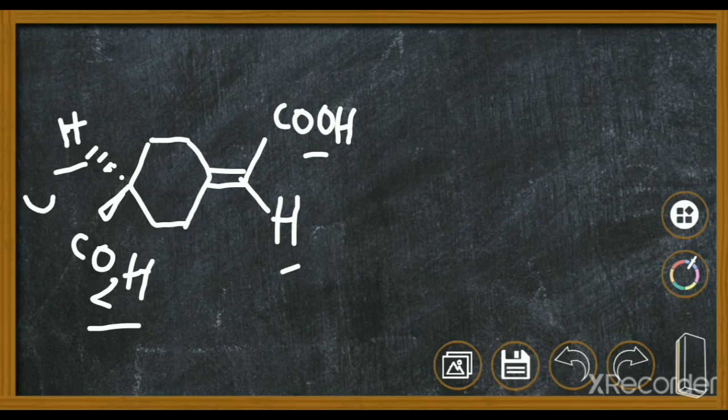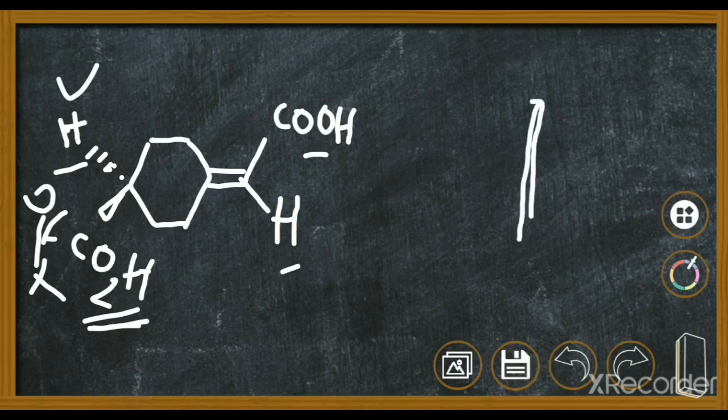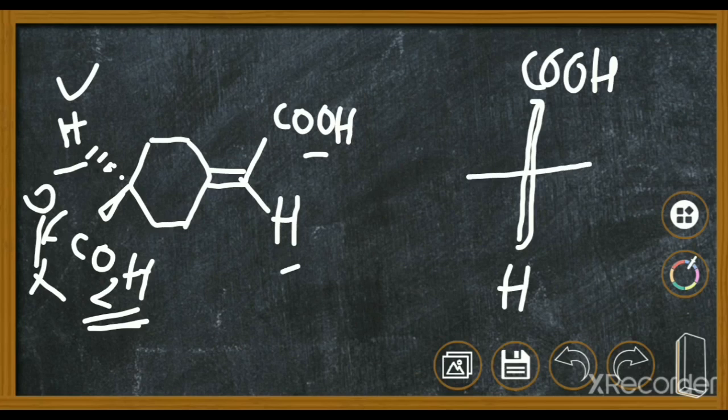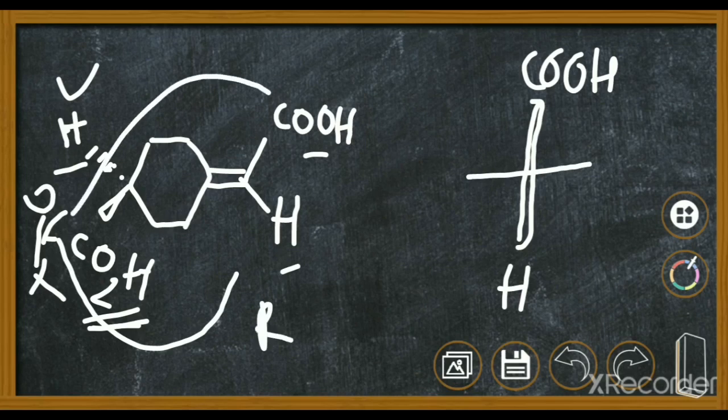So guys, now I am here, seeing this molecule from this side. This CO2H and this hydrogen will be closer to me, so the vertical bond is closer to me. In this vertical bond, the top will be CO2H because the CO2H is above the plane, and hydrogen will go below the plane. Now in the horizontal bond, this hydrogen is on my right side and this CO2H is on my left side. Therefore in this horizontal bond, the right side will have hydrogen and the left side will have CO2H. So guys, this will be the structure.